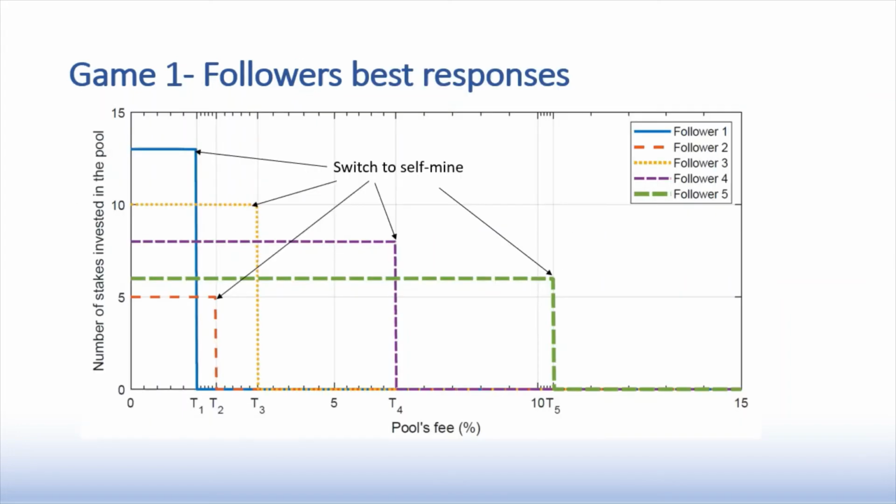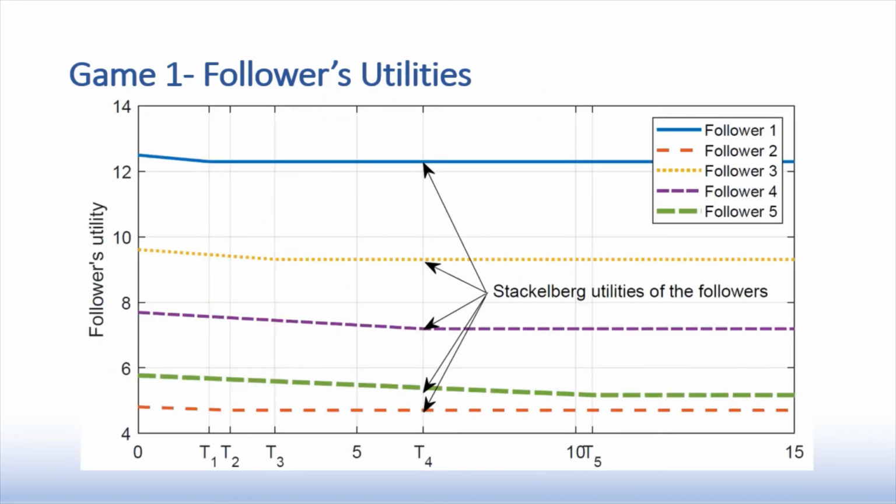This graph presents the followers' best responses. As you can see, for each follower there is an investment threshold, and if the fee is higher than its threshold, the follower will stop investing stakes in the pool. This graph illustrates the follower utilities.